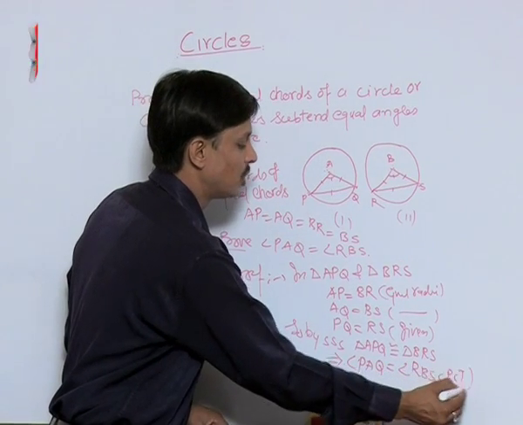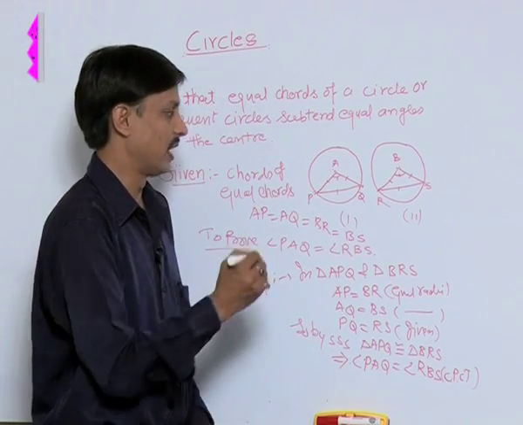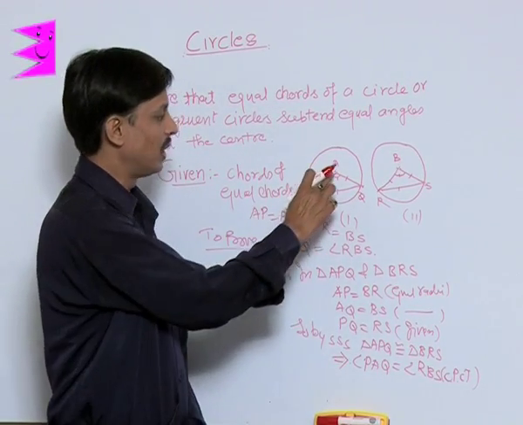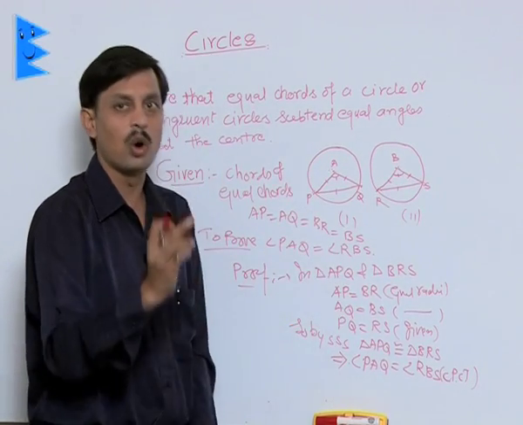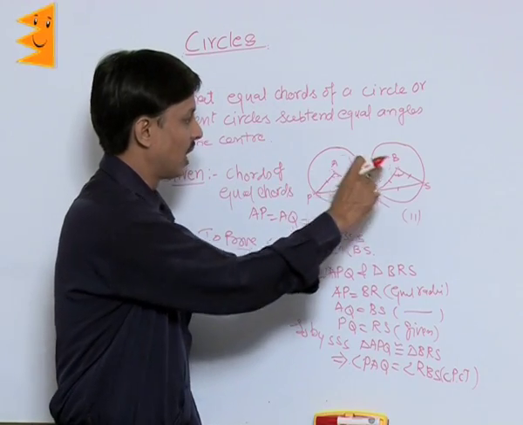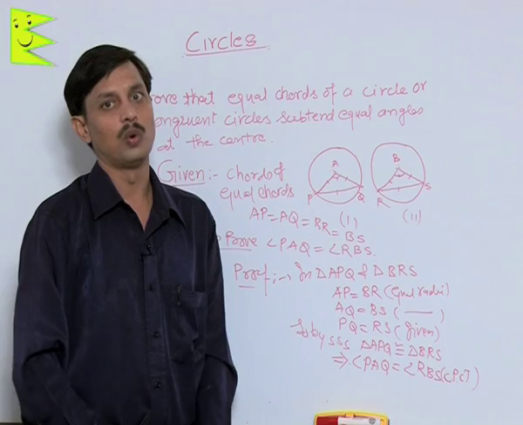The reason is CPCT, corresponding parts of congruent triangles. So what has been proved: if chords are of equal length in two congruent circles, then the angles subtended by these chords at the center are equal.